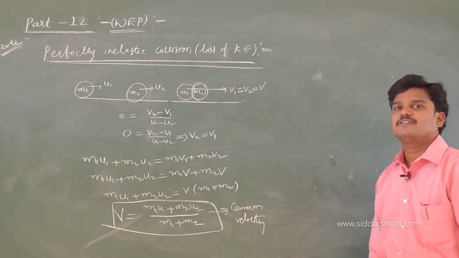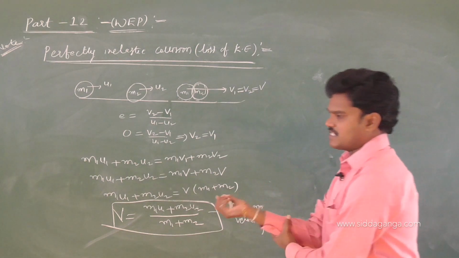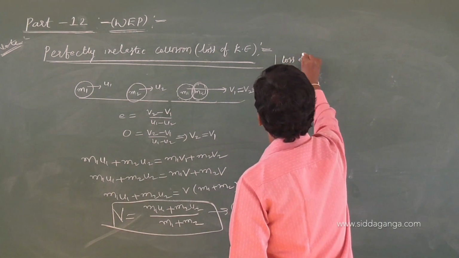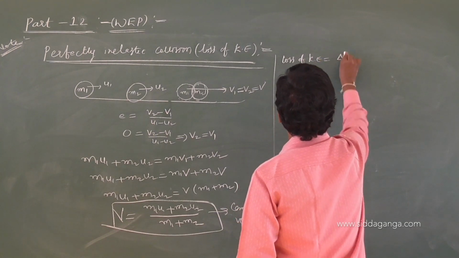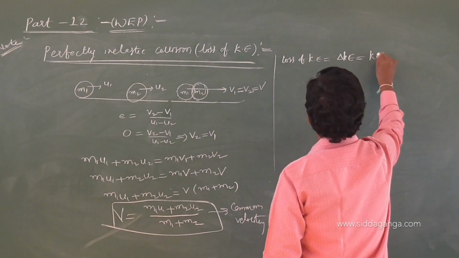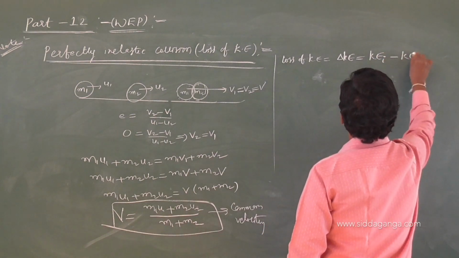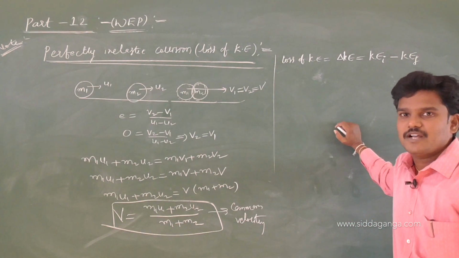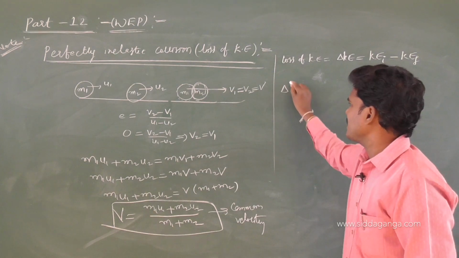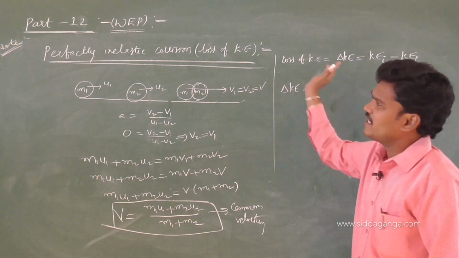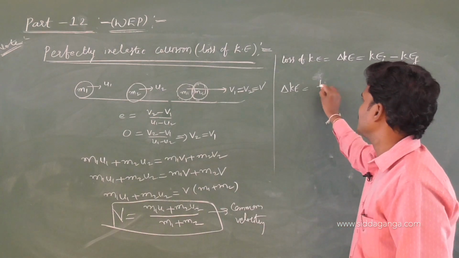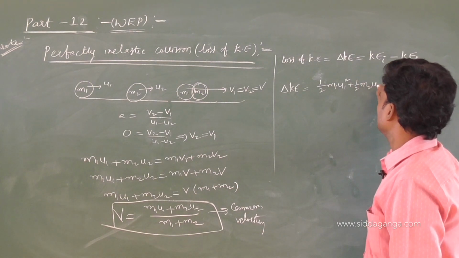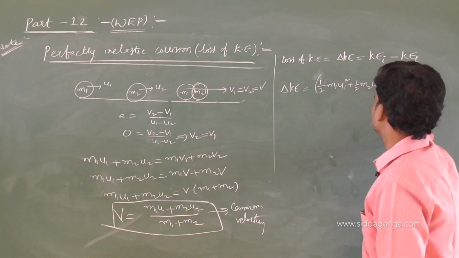Now the target is loss of kinetic energy. So let me write like this, loss of kinetic energy, that can be written as delta KE. We can write it as initial kinetic energy minus final kinetic energy. Initial, final: kinetic energy before collision, kinetic energy after the collision. Kinetic energy before collision is half m1 u1 square plus half m2 u2 square.